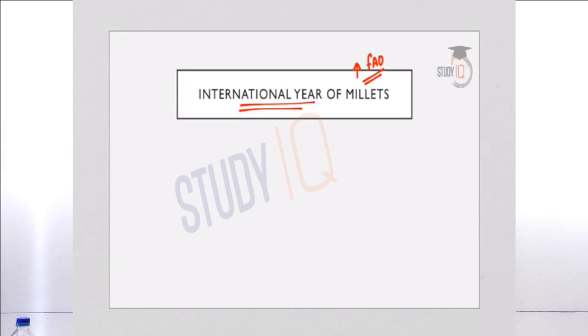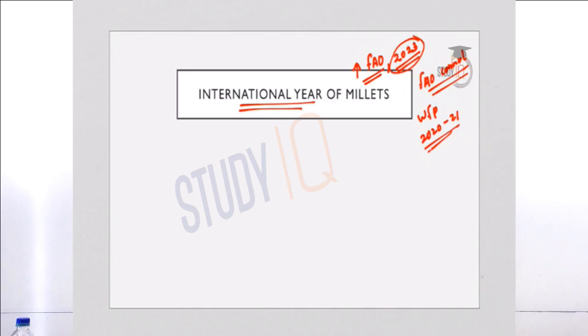So why is it important? Because India has proposed to observe International Year of Millets in 2023. So it is according to the proposal of India that 2023 has been declared as International Year of Millets by FAO, and that is why it is more important. And also in addition to this, the FAO Council also approved India's membership to the Executive Board of United Nations World Food Programme, that is WFP, for 2020-21.